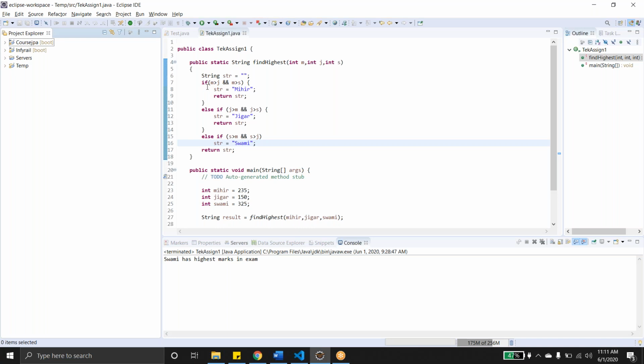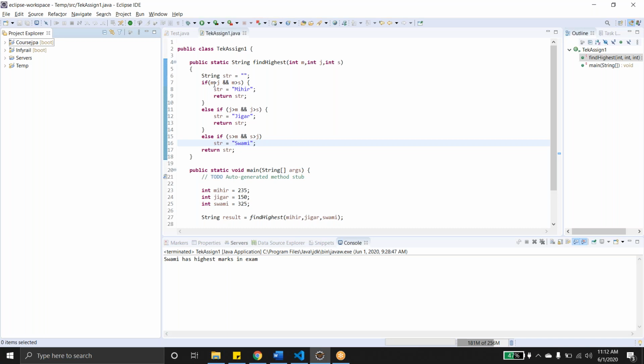It should be less than, no? Because you are providing a range or what? No, I am finding the highest number. So M is higher than J, and again comparing two marks, with Jigar and Swami.